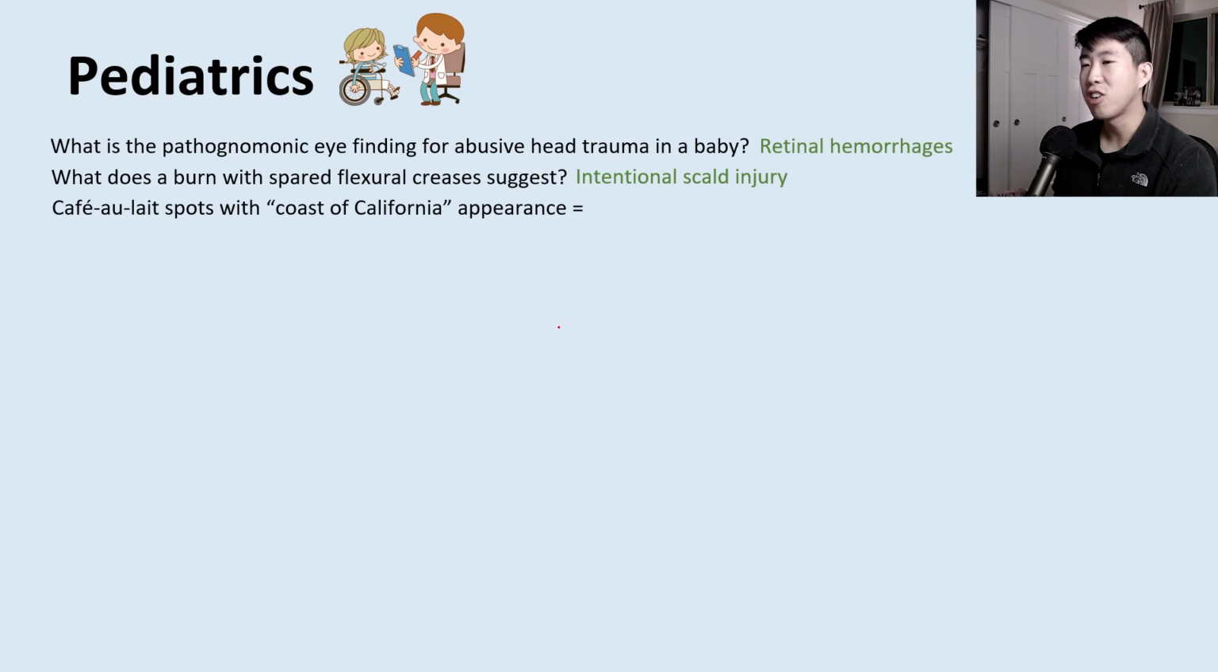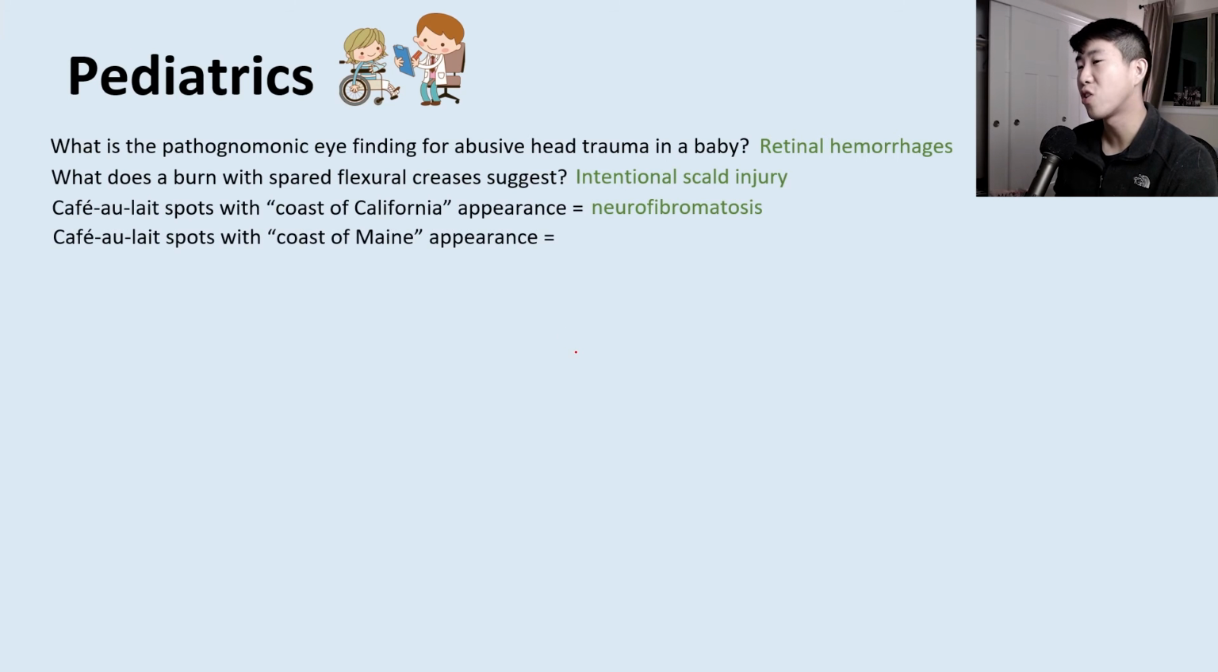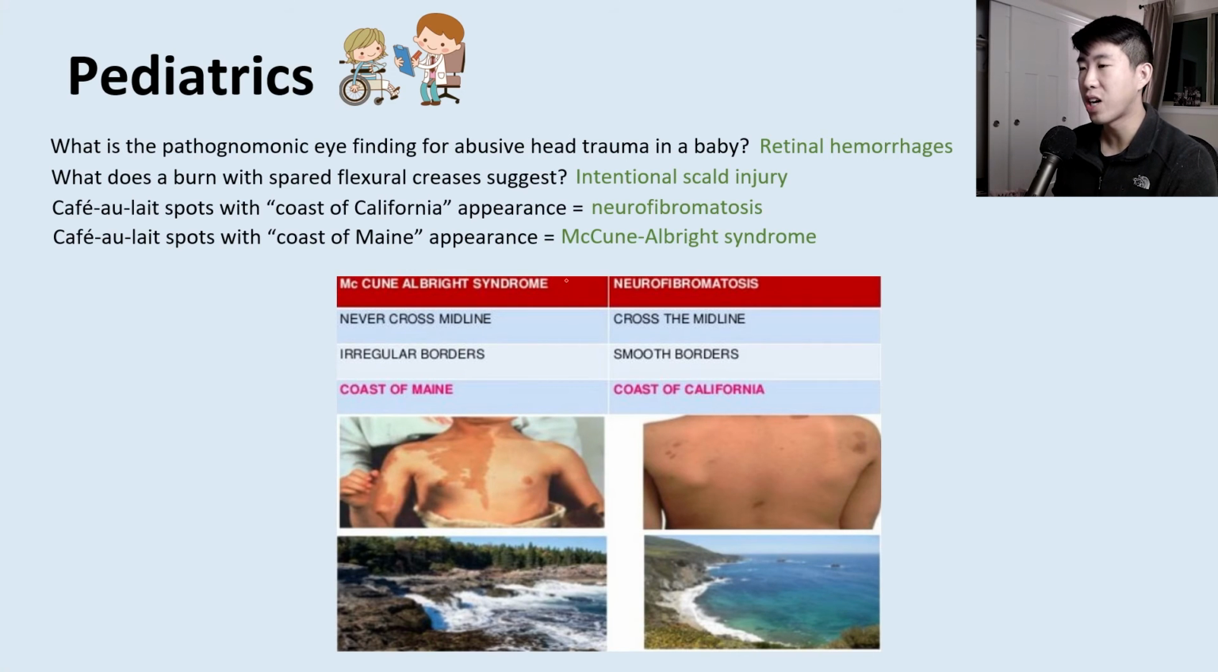What are cafe au lait spots with a coast of California appearance? This describes neurofibromatosis. And then cafe au lait spots with a coast of Maine appearance describes McCune-Albright syndrome, which is a problem with growth hormone. And so with McCune-Albright syndrome, you can see it's a very irregular border. So this is a coast of Maine. Whereas with neurofibromatosis, the cafe au lait spots are very smooth bordered.